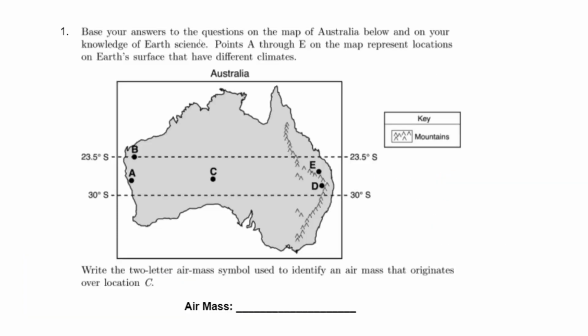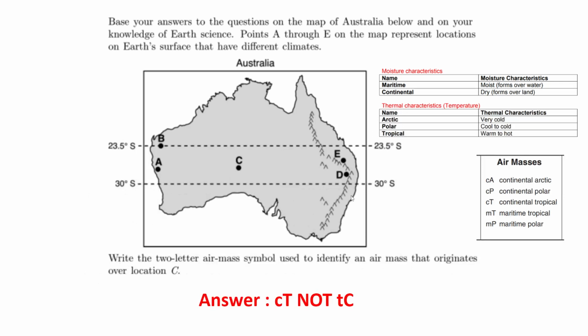Try number 1. Base your answers to the question on the map of Australia below and on your knowledge of Earth science. Points A through E on the map represent locations on the Earth's surface that have different climates. Write the 2-letter air mass symbol used to identify an air mass that originated over location C. So the correct answer is continental tropical, CT.